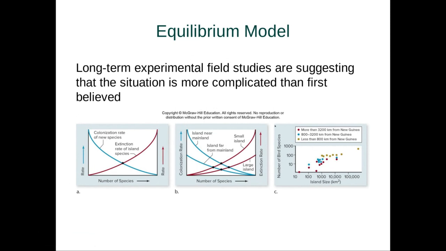But we can actually look at this data in real time, where we look at the number of bird species and the island size. In red, it's more than 3,200 kilometers from the island of New Guinea. Blue is 800 to 3,200 kilometers from New Guinea, and yellow here, or gold, whatever you want to call it, is less than 800 kilometers from New Guinea. And you can see that as you increase the island size, the number of bird species increases. So it's not quite as simple as what they predicted. But again, the equilibrium model does do a pretty good job of describing species richness of our islands at a broad geographic scale.